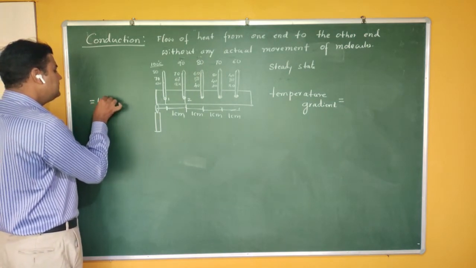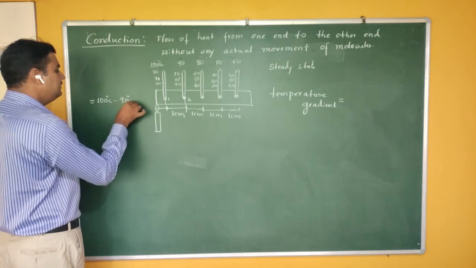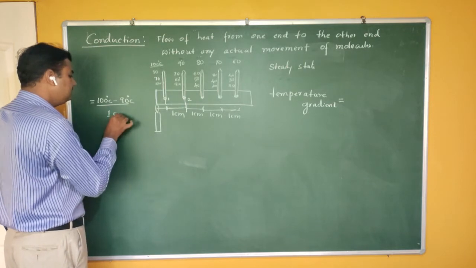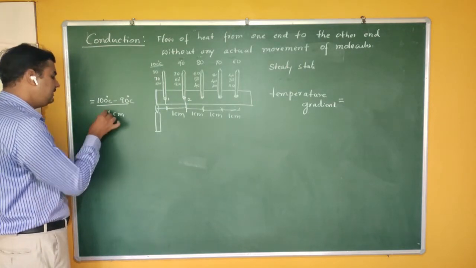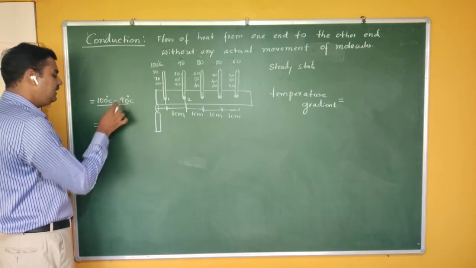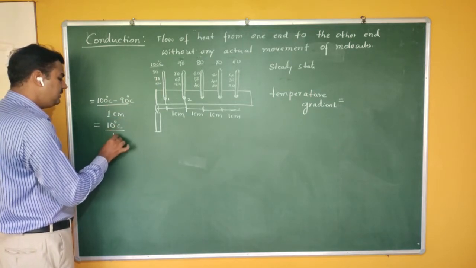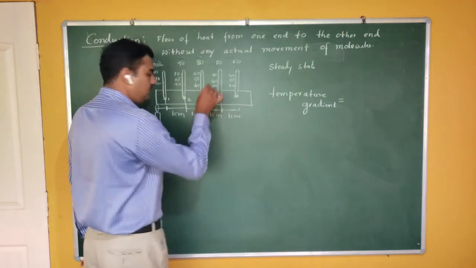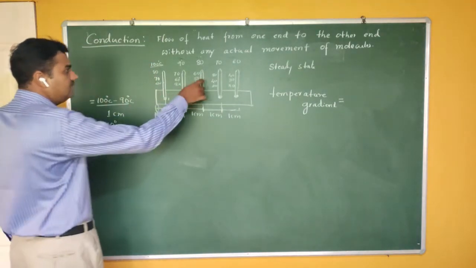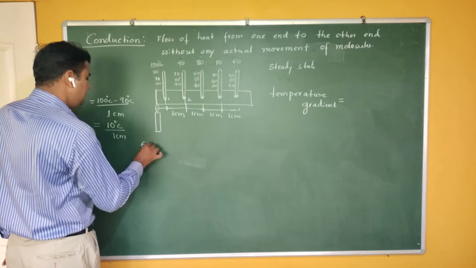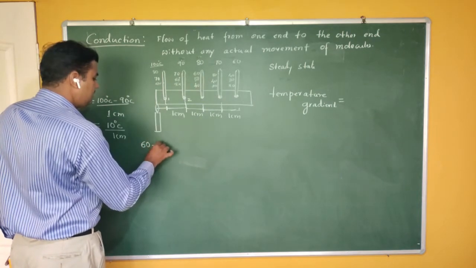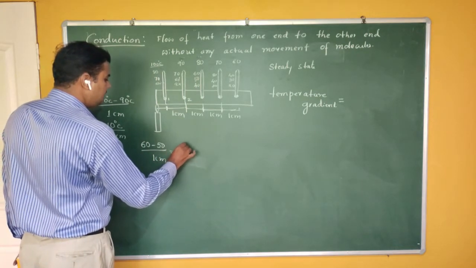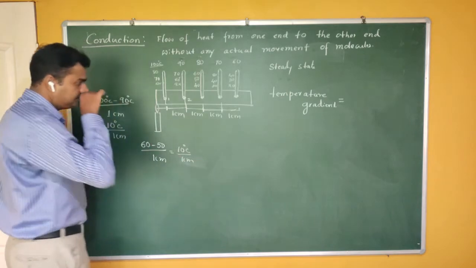It is 100 degrees centigrade minus 90 degrees centigrade. And what is the distance between point 2 and point 1? 1 centimeter. So therefore it is 10 degrees per 1 centimeter. If you take any 2 points in the rod, you will get the same answer. Now you can see here, this one is 60, so the temperature at that point is 50, and the distance between them is 1 centimeter. Therefore, it is 10 degrees per 1 centimeter.